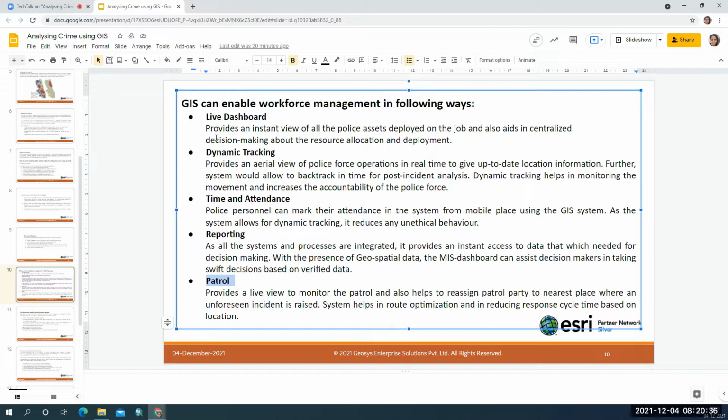So they use a live dashboard where they can see what kind of crimes are occurring, how many resources have been deployed to that particular crime location, how many crimes have been resolved, and how many new crimes are occurring. So the types of crime that are occurring on a given date. All this kind of information, depending on the requirement of the decision makers, they'll be able to see on their live dashboards. And the dynamic tracking.